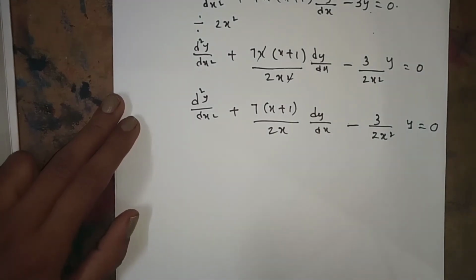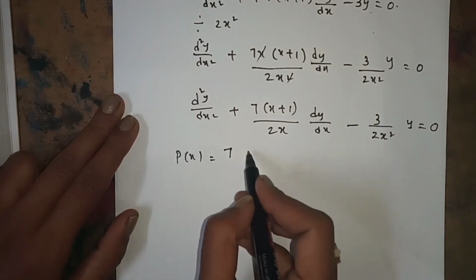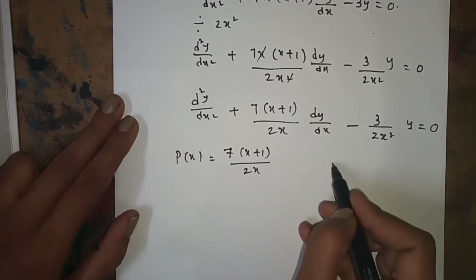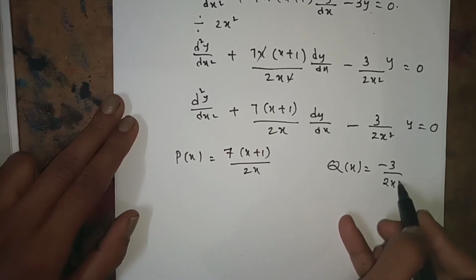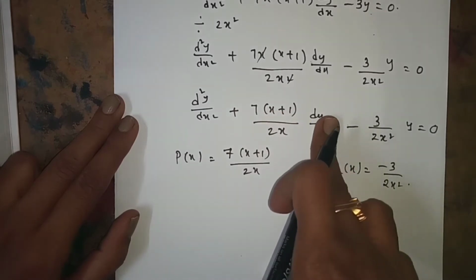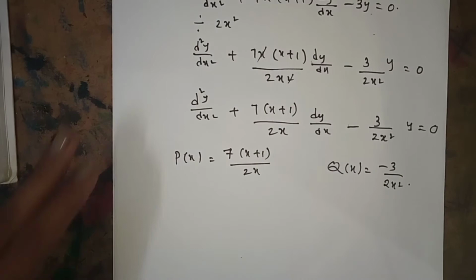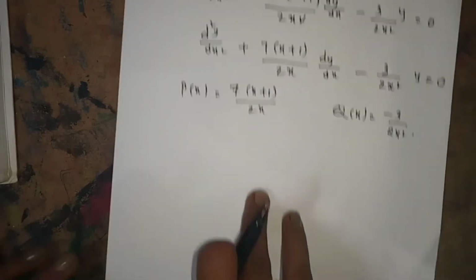If you compare this equation with the standard equation, p of x is equal to 7 into x plus 1 by 2x, and q of x is equal to minus 3 by 2x square. Now this is in the form y double dash plus p of x into y dash plus q of x into y is equal to 0. Therefore p of x and q of x are as given.